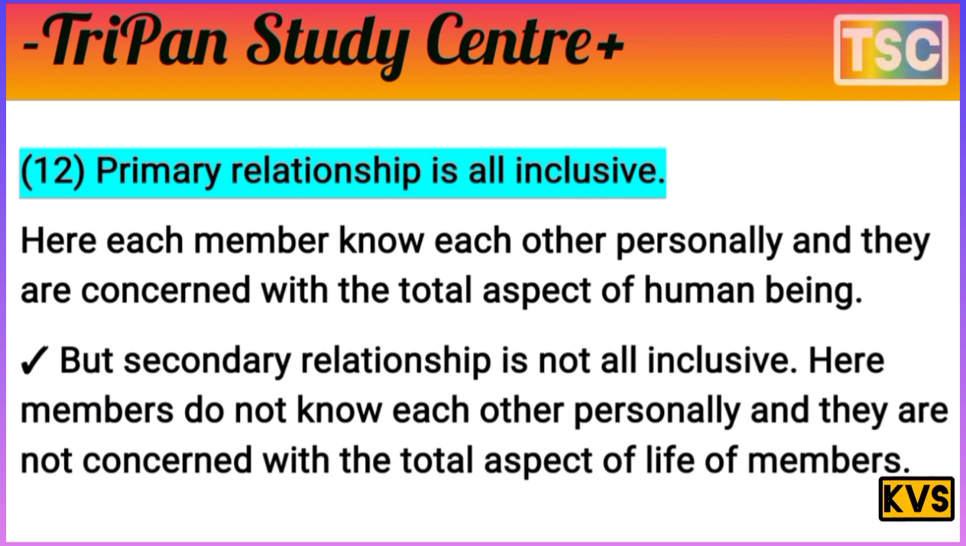Primary relation is all inclusive because each member knows the other personally and is concerned with the total aspect of the human being. That is the primary group. But the secondary relation is not all inclusive. The members do not know each other personally and are not concerned with the total aspect of the life of the members.